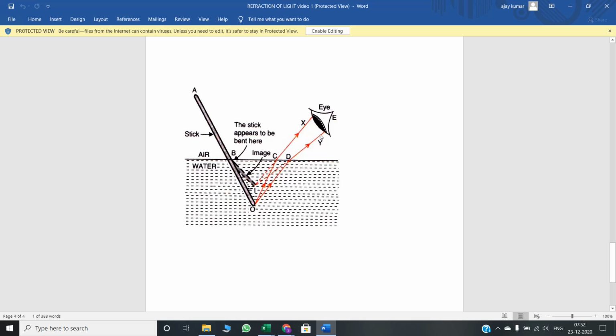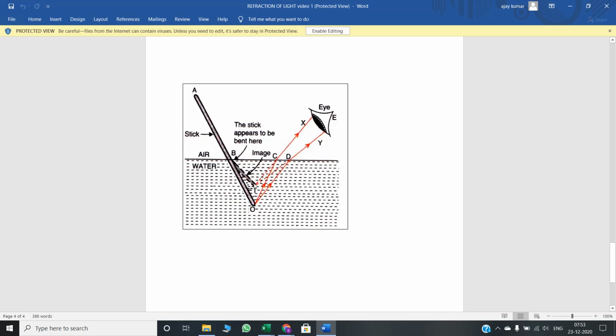Light goes from denser to rarer medium. So what happens? Light moves away from the normal, ये नॉर्मल से दूर चली जाएगी। Okay, so OD when it touches the boundary moves away from the normal, and another ray which comes from the end point OC also goes from denser to rarer medium, so it moves away from the normal. ये दोनों रेज यहाँ से away होके यहाँ पे आ रही है, ठीक है, CX और DY के फॉर्म में। अभी क्या हो रहा है, ये रेज के back side को we will extend, then these two rays meet at the point I.